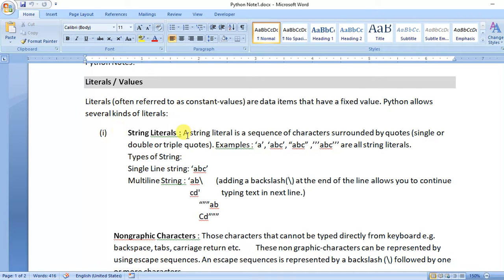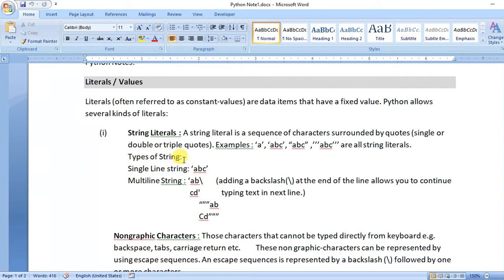First is string literals. A string literal is a sequence of characters surrounded by quotes. Anything written in single, double or triple quotation is a string in Python. Suppose a student's name, meaning any textual data, is always written in single, double or triple quotation, so that is a string literal.